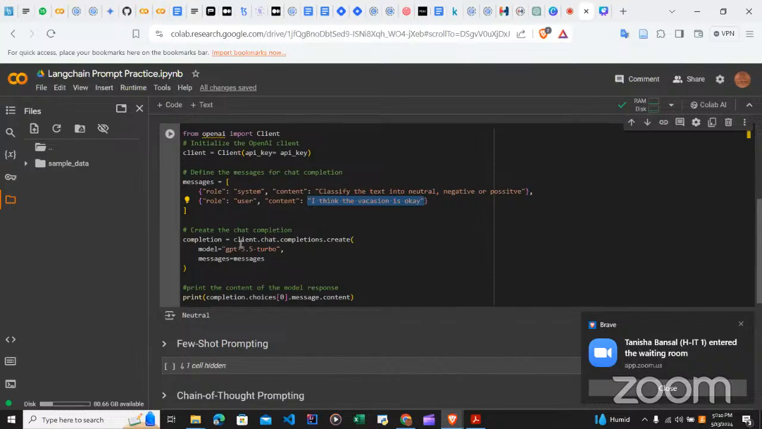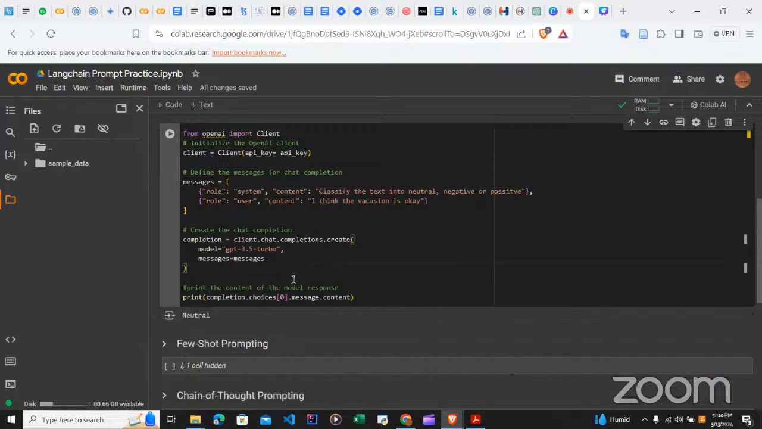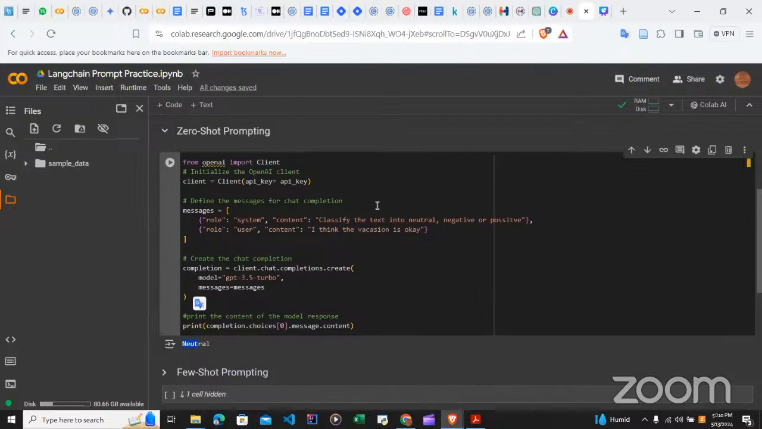then of course you are creating a completion, and you are using this type of model, 3.5. Then when I run it, I have the response to be neutral, because of course, I think the vacation is okay is a neutral statement. It is neither positive nor negative. This is zero shot because I only give it a prompt to work with. I have not given it example or analogy and so on.